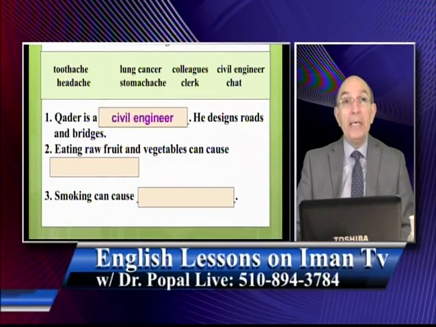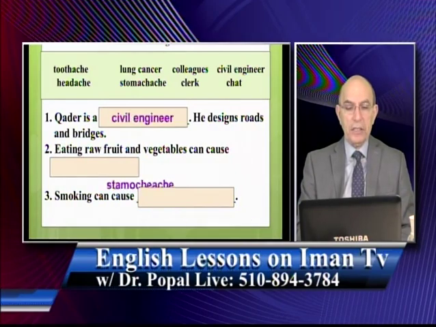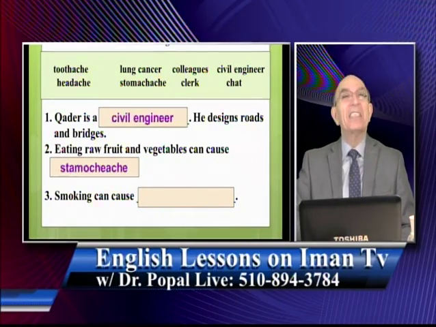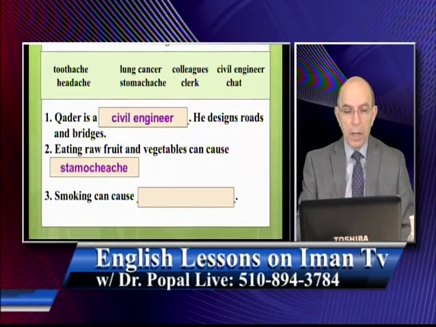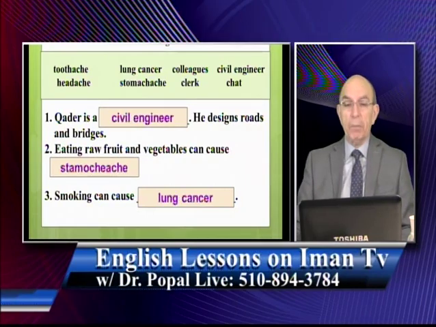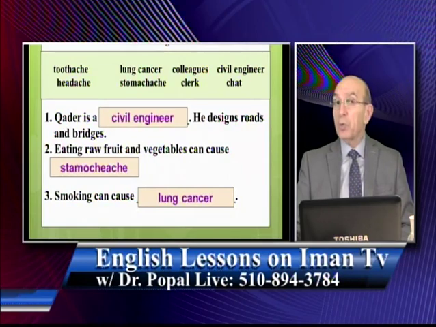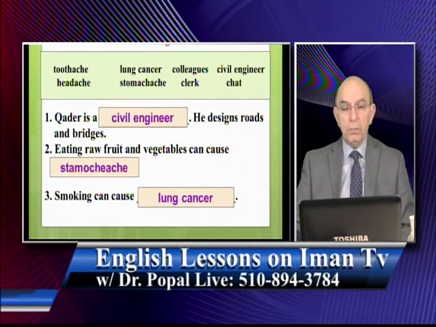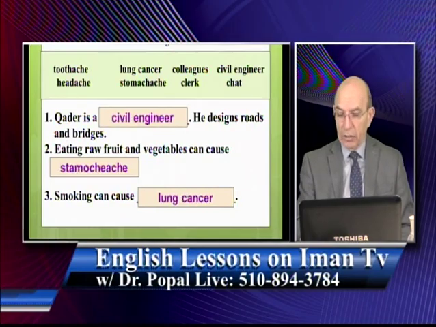Number 2, eating raw fruit and vegetables can cause, the correct answer is stomach ache, pain in the stomach. Smoking can cause what? A big problem. And that problem is what? Can cause lung cancer. Let me read these sentences with correct completion. Qadir is a civil engineer. He designs roads and bridges. Eating raw fruit and vegetables can cause stomach ache. Smoking can cause lung cancer.